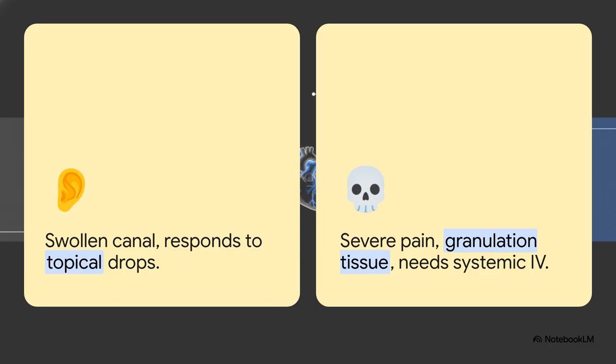Both feature ear pain, right? And both can even involve Pseudomonas. But uncomplicated otitis externa merely features a swollen erythematous canal with no granulation tissue and responds perfectly to topical drops. Malignant otitis externa, on the other hand, features that hallmark granulation tissue, extreme nocturnal pain, impending cranial neuropathies, and it strictly mandates systemic IV therapy.